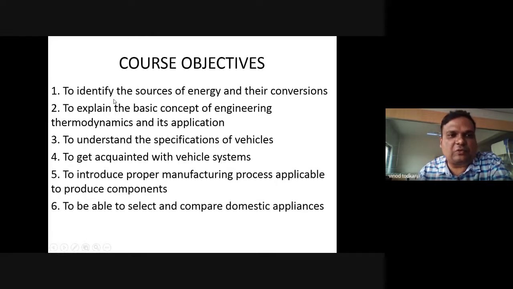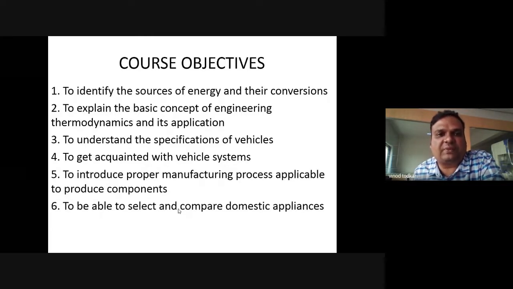The first course objective will be covered in your first unit. Similarly, CO2 will be covered in unit 2. And on the same line, CO6 will be covered in unit number 6. So what is the first objective? You should be in a position to identify sources of energy and their conversions. That's why the name of the first unit is sources of energy and their conversions.